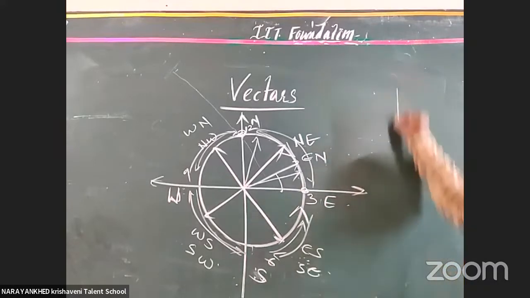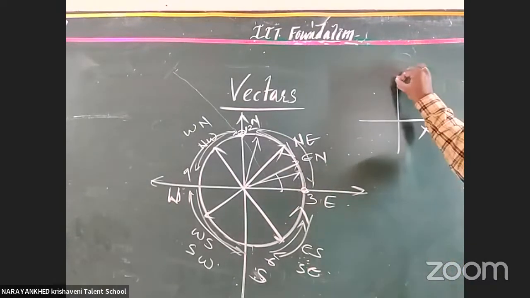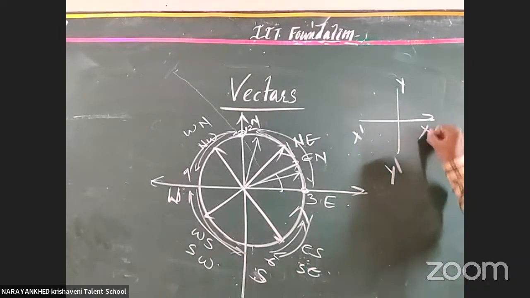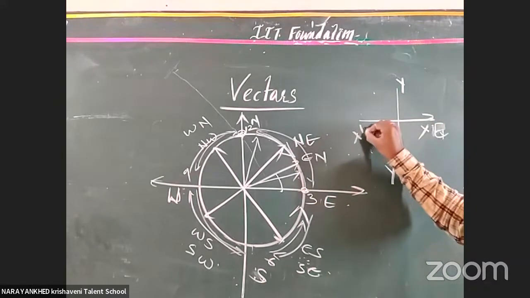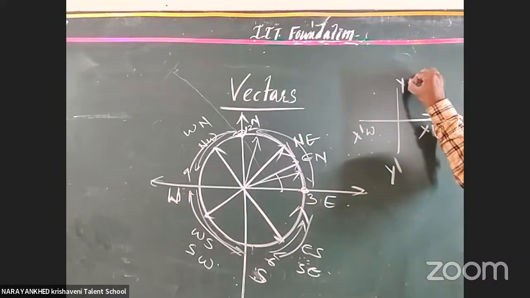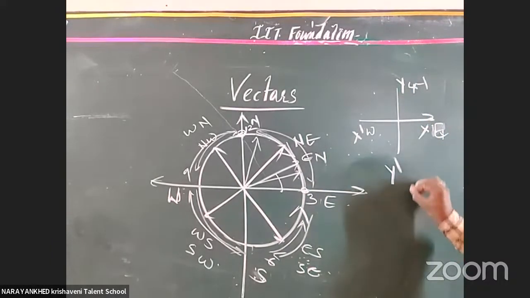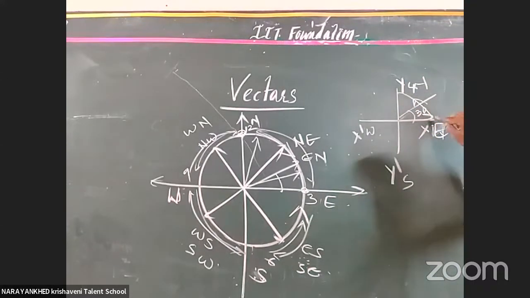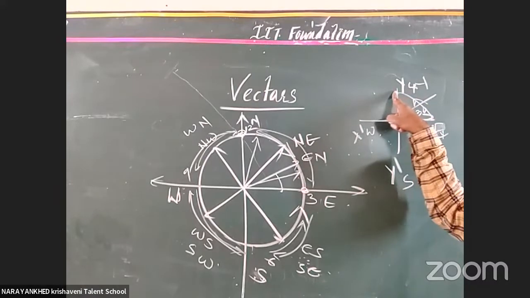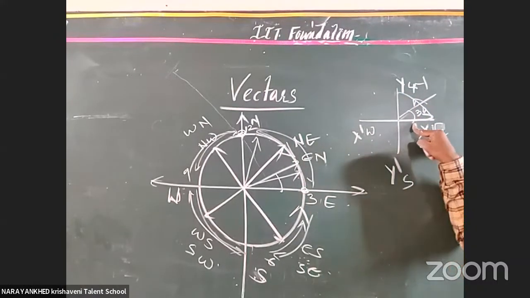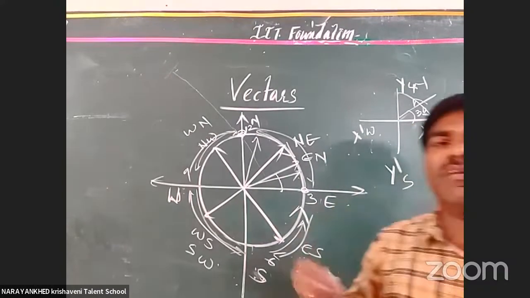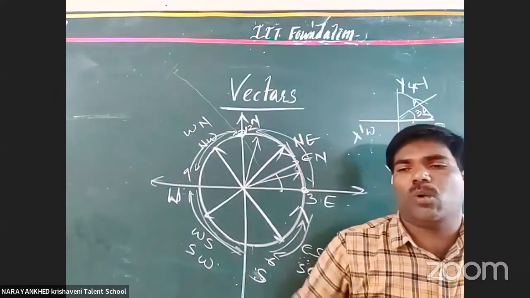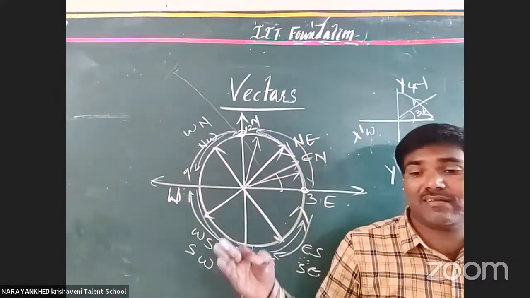Now, in a coordinate system, this is called the x-axis and this is called the y-axis. Along the x-axis, what is the direction? East. Along the x-dash, west. Along the y, north. Along the y-dash, south. In case it makes 30 degrees, in this direction, it is east to north, but it makes 30 degrees with the east direction. In this way, we have to specify the direction. Got it? Got it? How we recognize the magnitude, how we recognize the direction, how we recognize the angle.